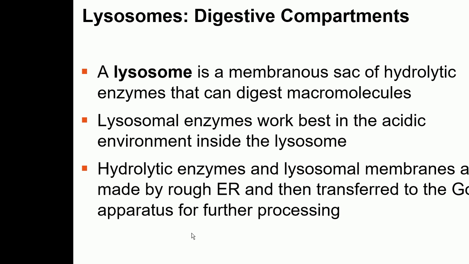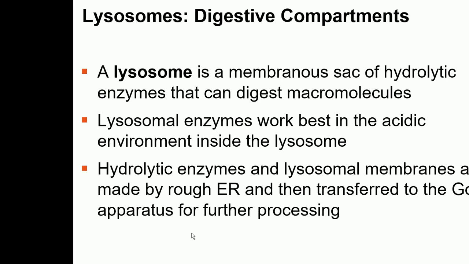Next organelle is lysosomes. So what are lysosomes? We usually call lysosomes the garbage disposal system. Anything which is not required in the cell is taken care of by the lysosomes, because lysosomes are membranous sacs formed from the Golgi apparatus, and they have hydrolytic enzymes in them.